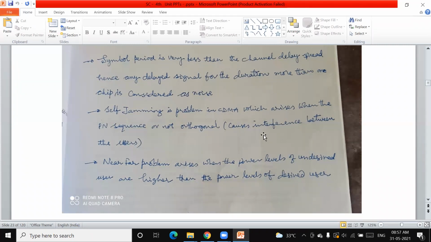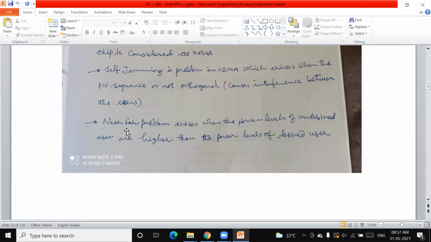That leads to interference because many users are going to be allotted different codes. If those codes are not orthogonal to each other, obviously interference takes place between the users, in other words, between the PN sequence codes. That is called the self-jamming problem, which may occur if the PN sequence is not orthogonal. It should be orthogonal.